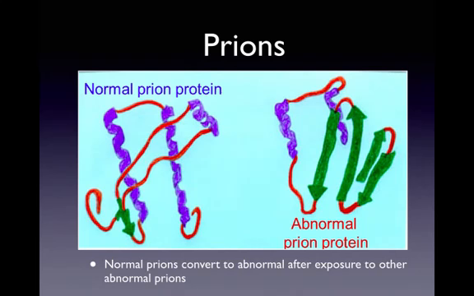But the prion is a protein that exists in the membrane of neurons normally. The only difference between a good prion and the ones that cause this degenerative disease is how they're folded. Misfolding of prions makes them have a different three-dimensional shape, and that three-dimensional shape is what actually does all the damage in the neuron. So prions are actually supposed to have the shape of the ones on the left, the normal prion protein, the curly structure.